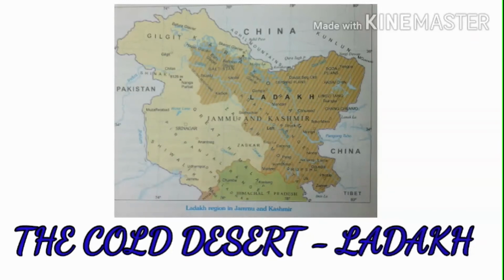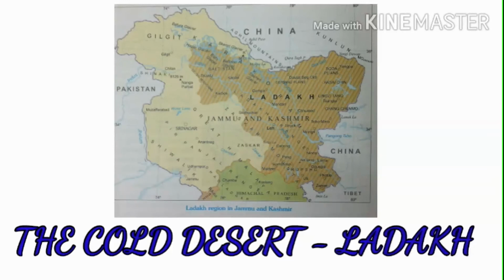This dryness is the result of the rain shadow effect of the Himalayas. Children, do you understand what I am telling? Because of the high altitude, Ladakh has an extremely cold climate. Summer temperature is about 0 degrees and the night temperature is below minus 30 degrees Celsius.